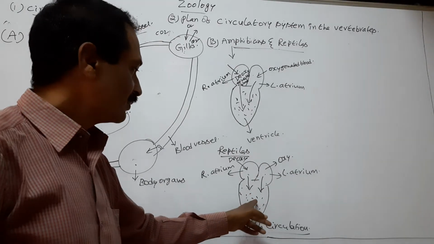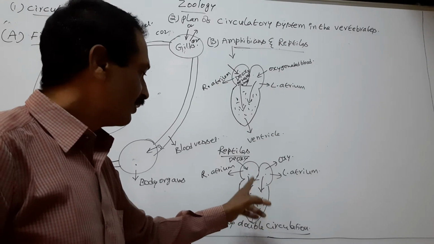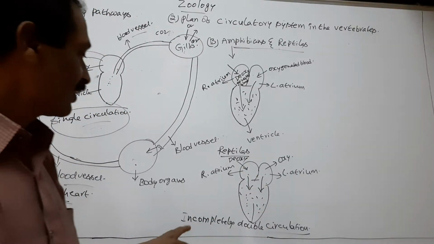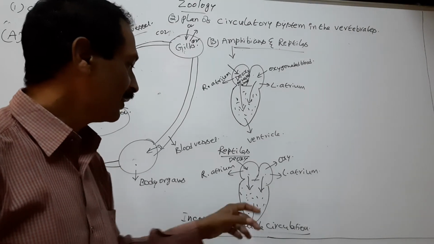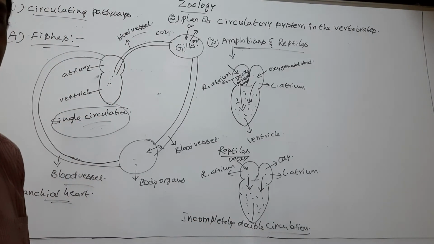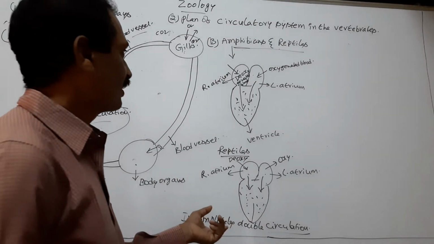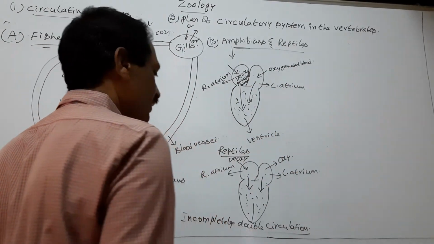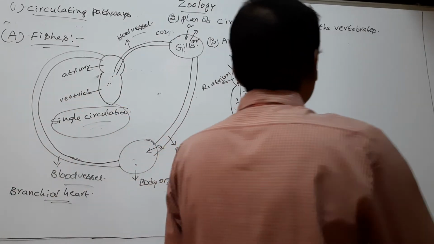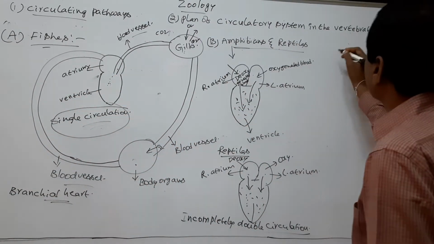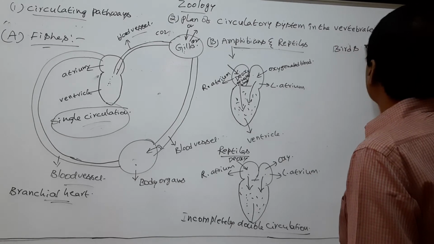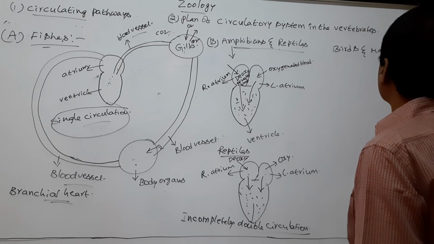So in the ventricle, single circulation appears. This type of circulation is called incompletely double circulation. So amphibians and reptiles exhibit incomplete double circulation. Next, birds and mammals.